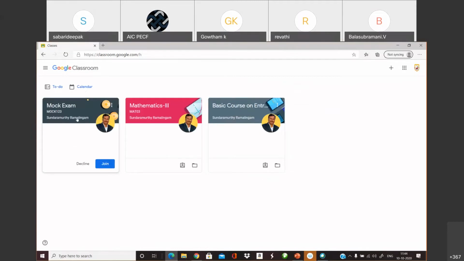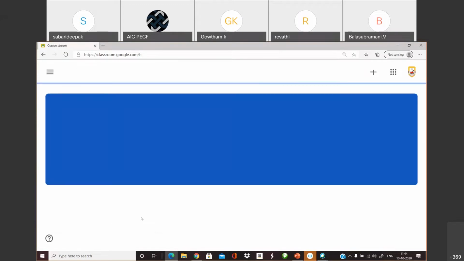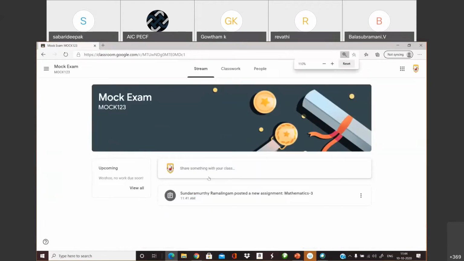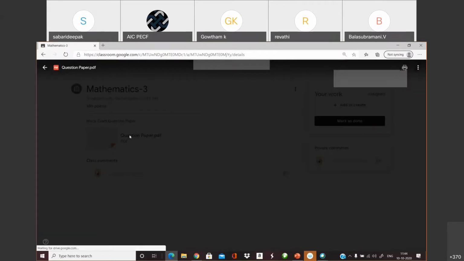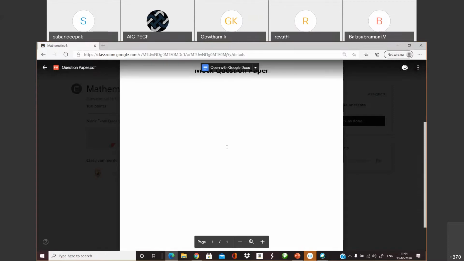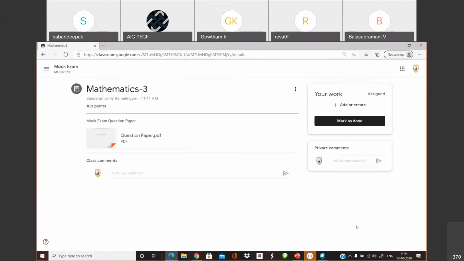This is the mock exam invite that I have received from the teacher. So I joined myself as a student. I already got the question paper available. I take the question paper, read it, and then start answering the questions one by one.